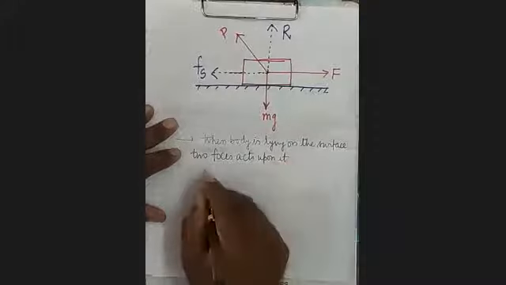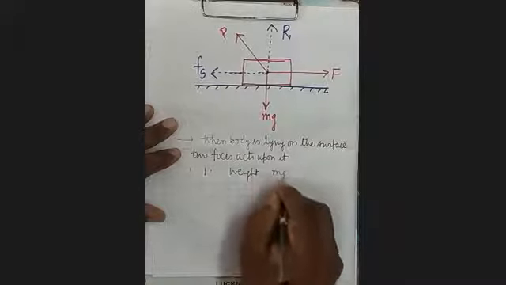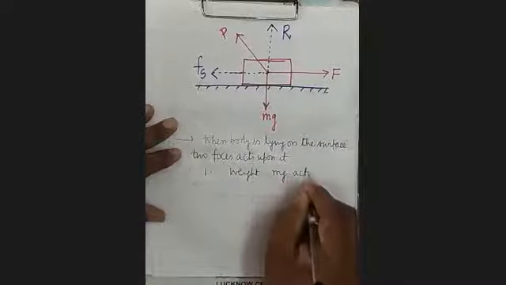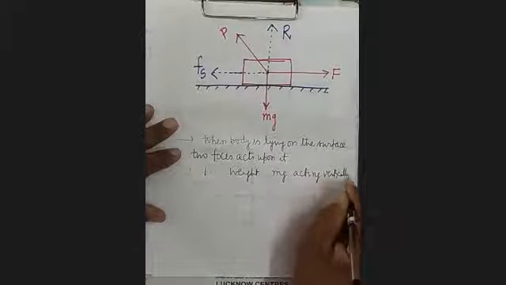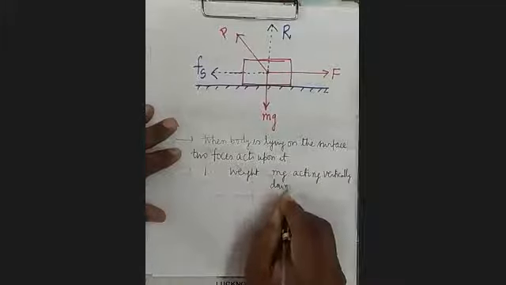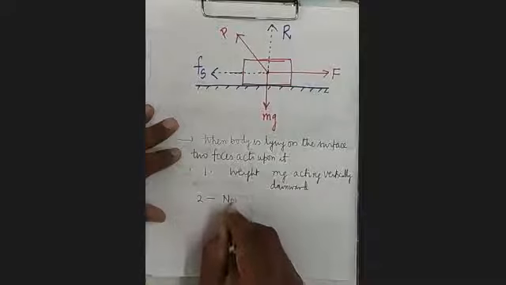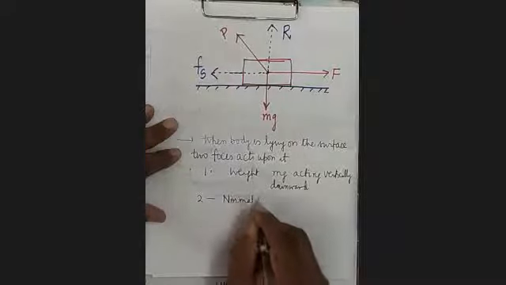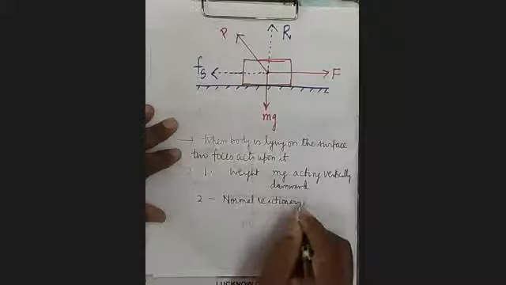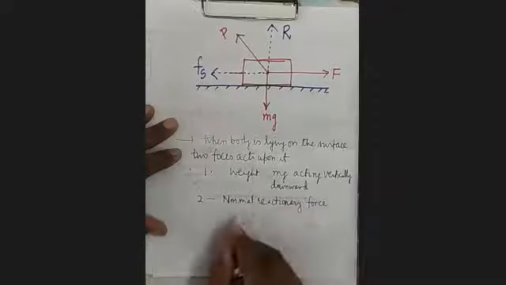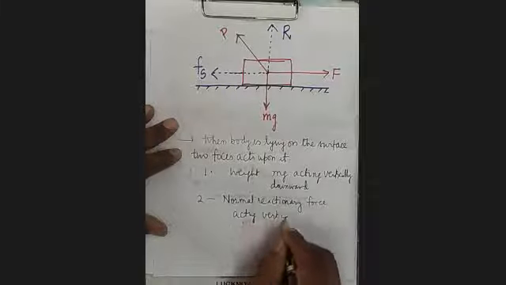Number one, weight mg acting vertically downward. And number two, normal reactionary force acting vertically upward.